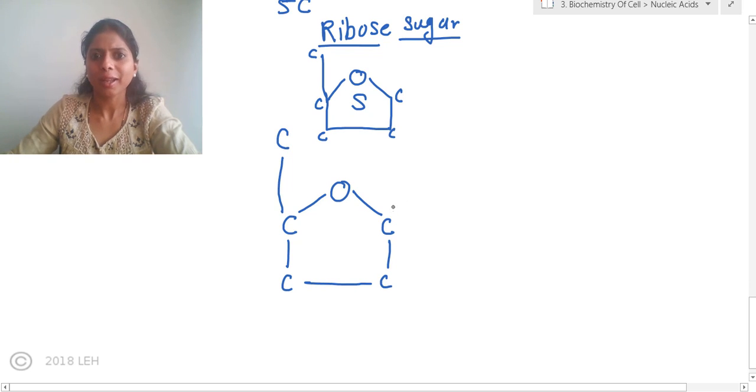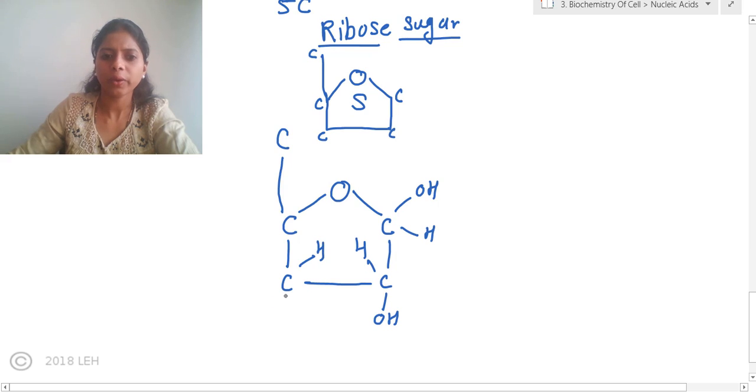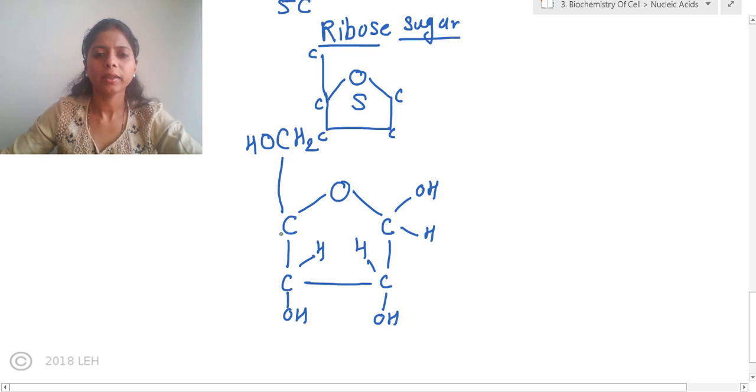Now, each of the carbons is having other groups also. This carbon will be having OH and H group. This carbon is also having OH and H group. This carbon is also having OH and H group. And this carbon at one side is having another carbon to which CH2OH is attached. Okay, and to this carbon one more H is attached.